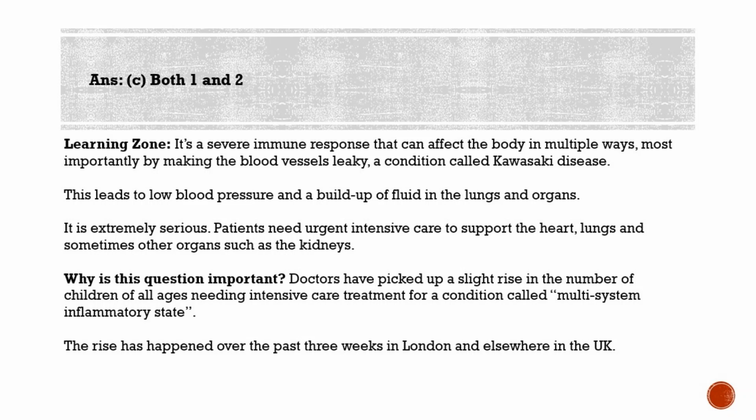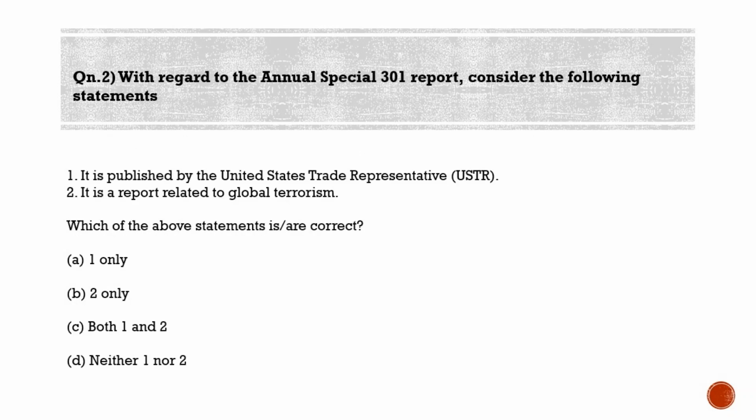We'll now move to the second question. The second question is with regard to the annual Special 301 Report. Consider the following statements. Statement 1, it is published by the United States Trade Representative, USTR. And statement 2, it is a report related to global terrorism. Which of the above statements are correct? Option A 1 only, option B 2 only, option C both 1 and 2, and option D neither 1 nor 2. So guys, it is a report related to intellectual property rights, not global terrorism. So the second statement is wrong. So our answer is option A, 1 only.